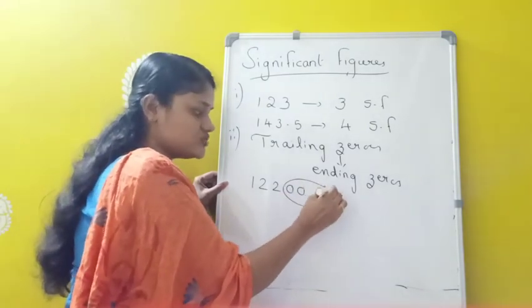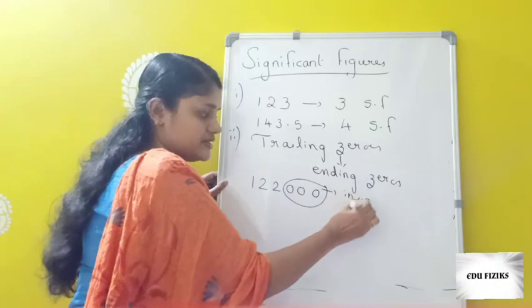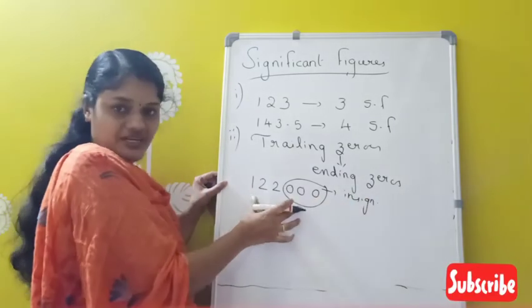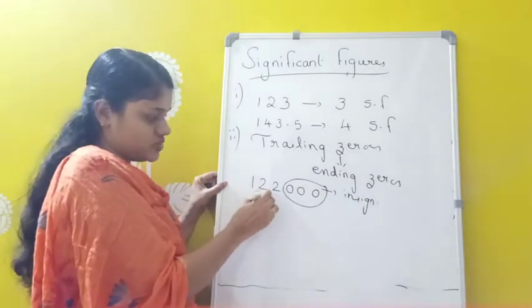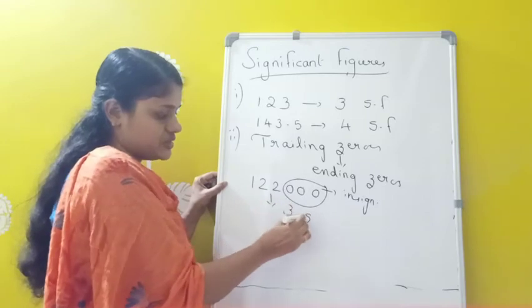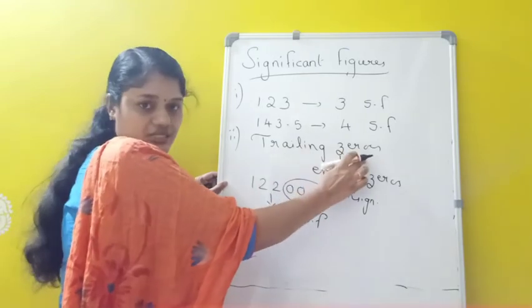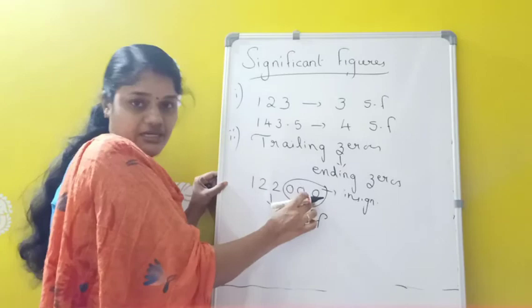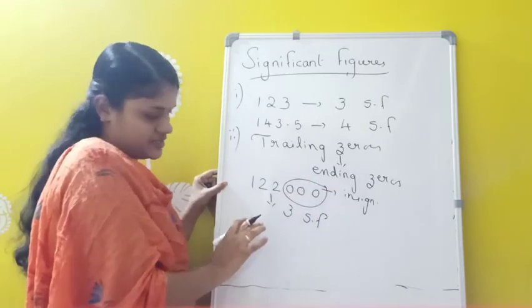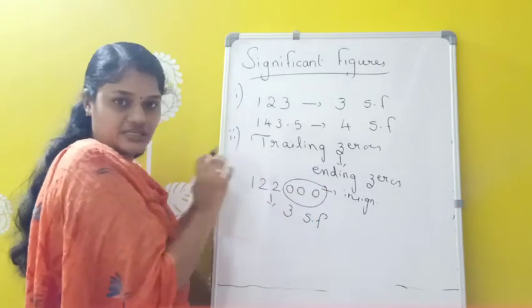These zeros are insignificant. That means this number has how many significant figures? 1, 2, 3. Only 3 significant figures. So these trailing zeros or ending zeros in the case of a non-decimal number are not significant. So we have only 3 significant figures here.